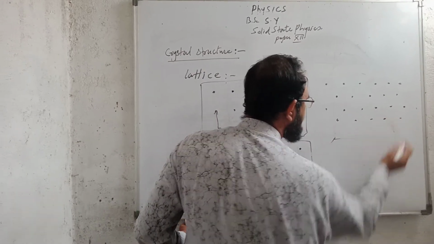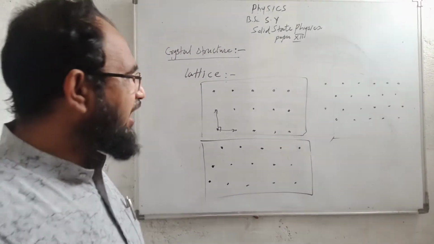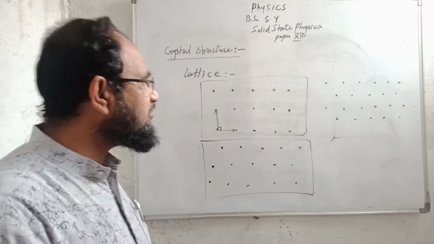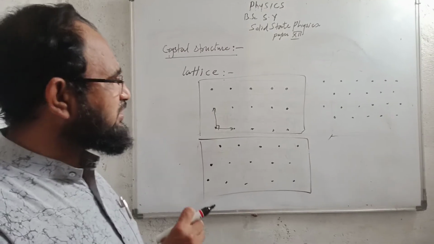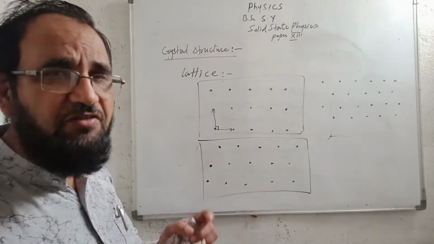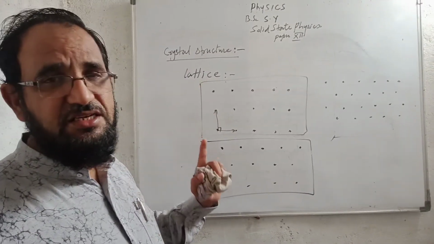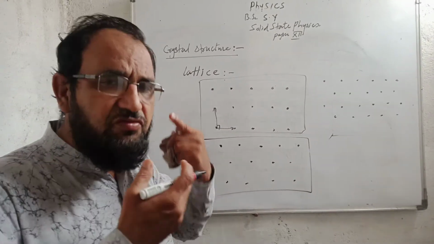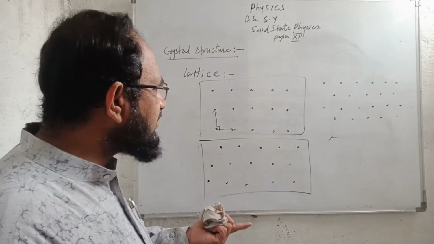They are equally spaced, identical points, and they can be seen in the same environment. The environment surrounding all the atoms may be the same. When these lattice points are occupied by the basis or the group of atoms, then there is formation of the crystal structure. So a crystal structure may be one-dimensional, two-dimensional, or three-dimensional.